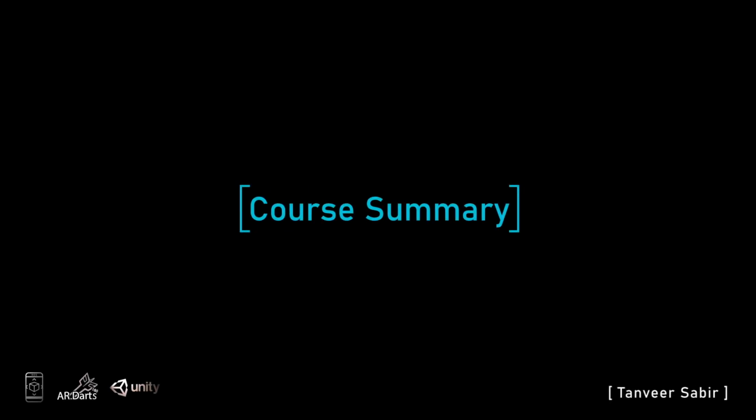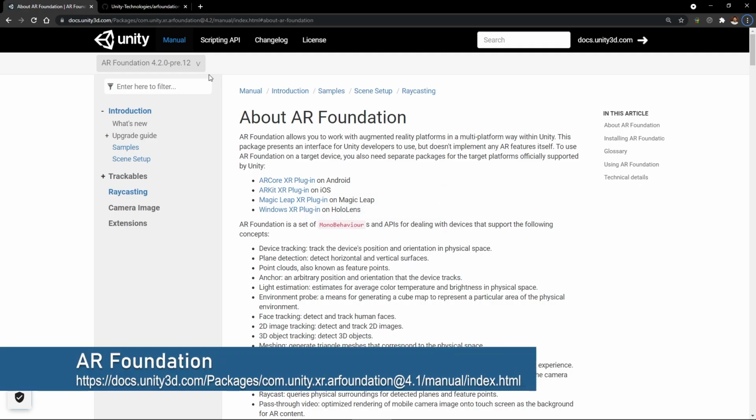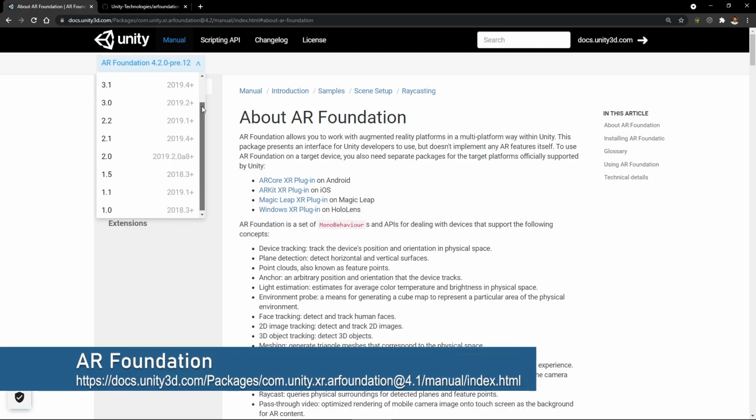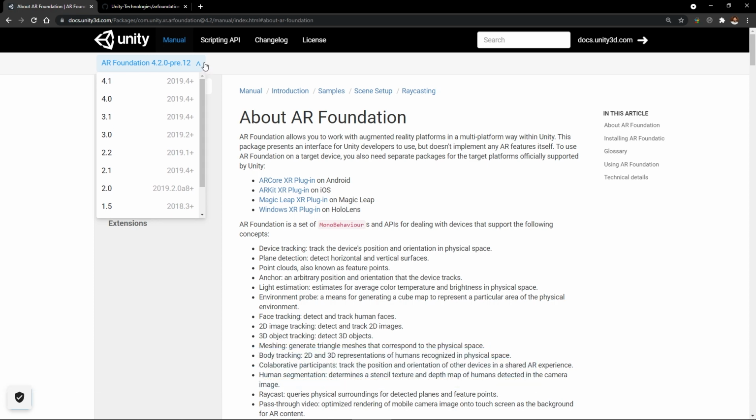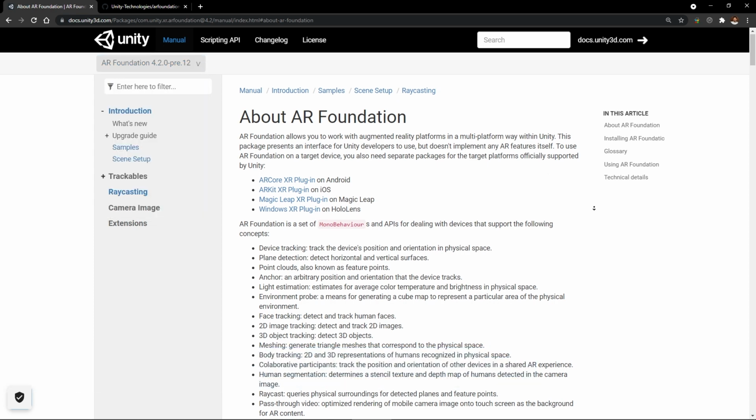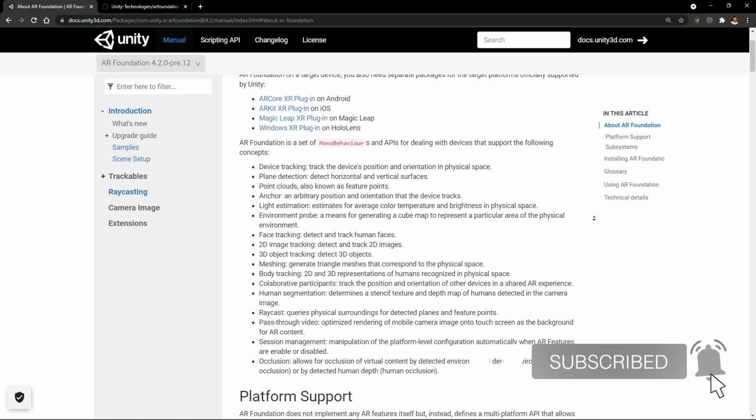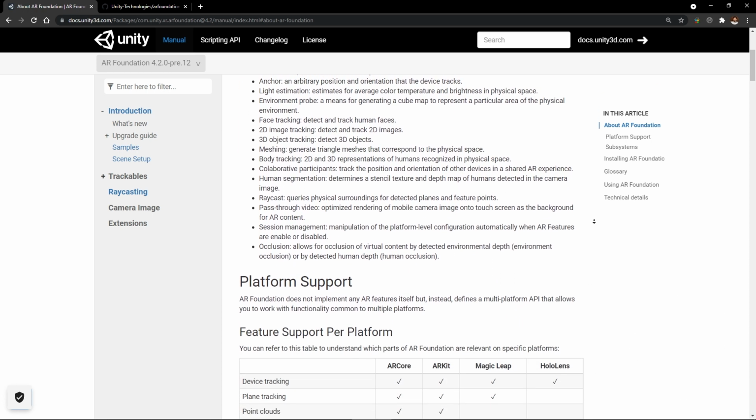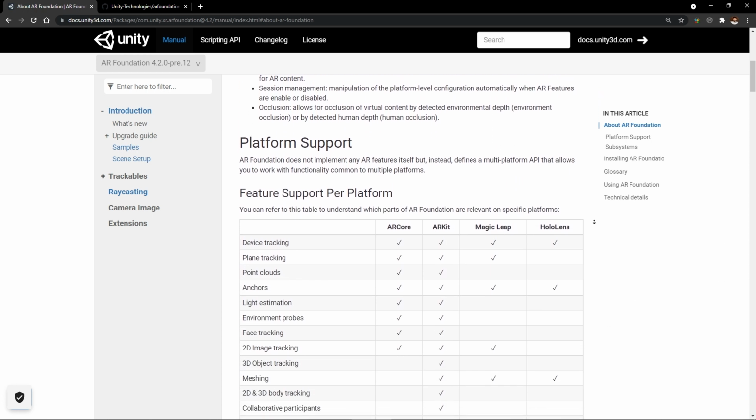I hope you have learned a lot of new things in this course. I would also recommend you to read more about AR Foundation from Unity manuals. This is the main page to start your journey to read more about AR Foundation documentation. Whenever we touch a new topic in the course, you should also read more about that from the Unity documentation.